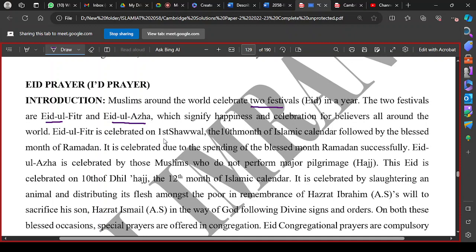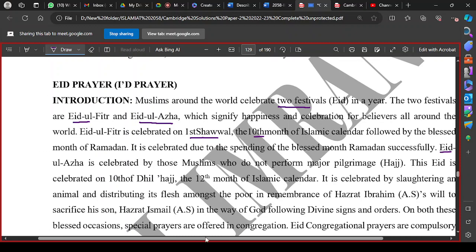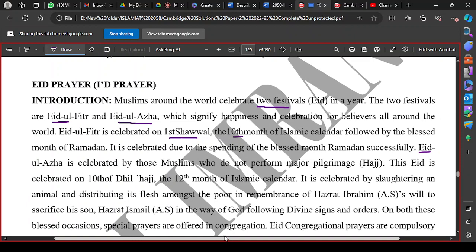Eid al-Fitr is celebrated on the first of Shawwal, at the end of the month of Ramzan. Ramzan is the ninth month of the Hijri calendar, the Muslim calendar, and Shawwal is the 10th month. So we can say that it is celebrated on the first day of Shawwal, the 10th month of the Islamic calendar. And the second Eid is called Eid al-Adha, celebrated on the 10th of Zilhajj on the completion of Hajj, which is the 12th month of the Islamic calendar.